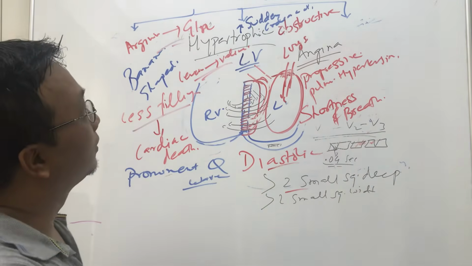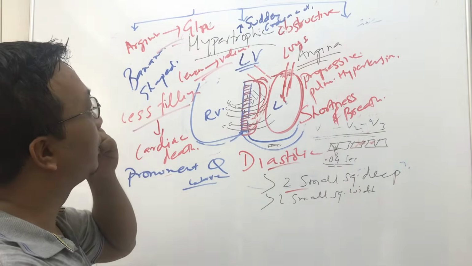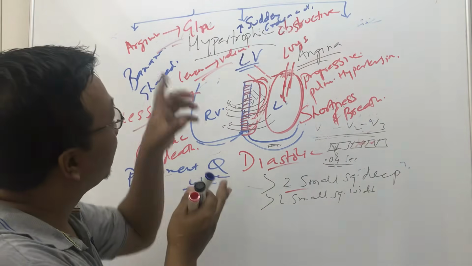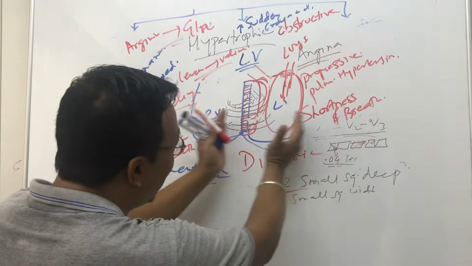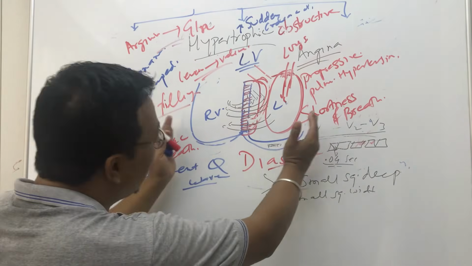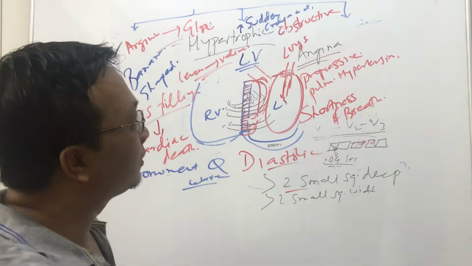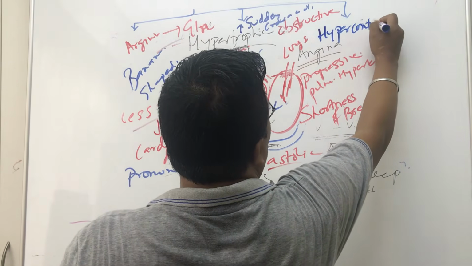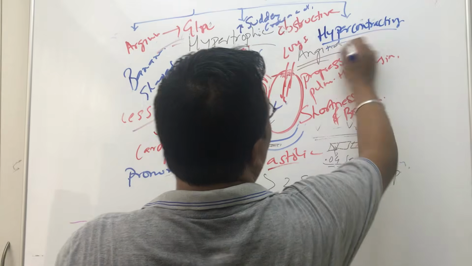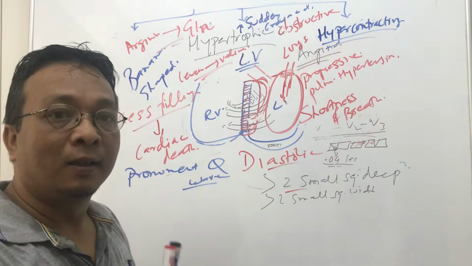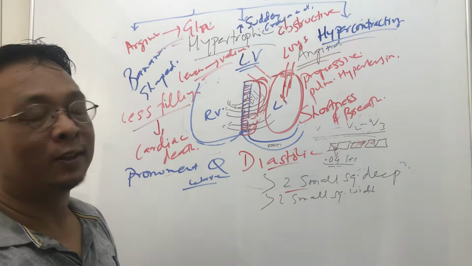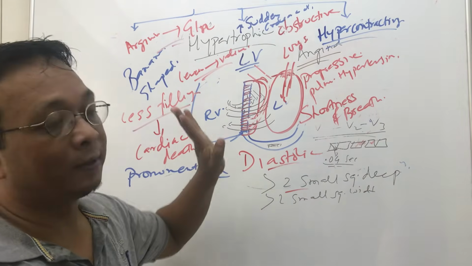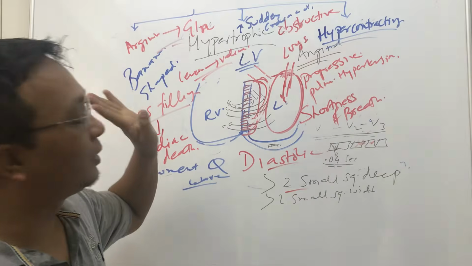Okay, this is also one thing. So in hypertrophic cardiomyopathy, what is the difference from dilated? In hypertrophic cardiomyopathy also the heart becomes very heavy. It enlarges, but it is hypercontracting. Hypercontracting, not hypocontracting. It is a hypercontracting heart. It's heavy, more than 2 to 3 times the normal size, large, and it is hypercontracting. And it is a diastolic disorder.